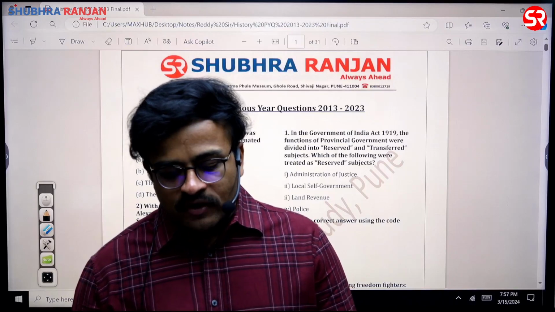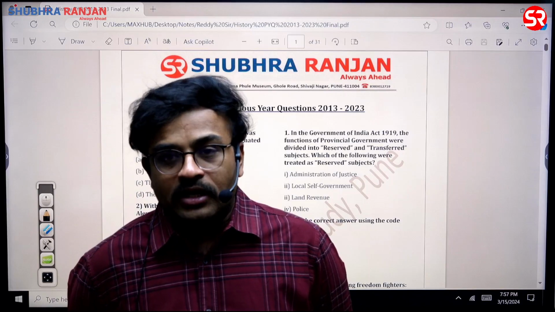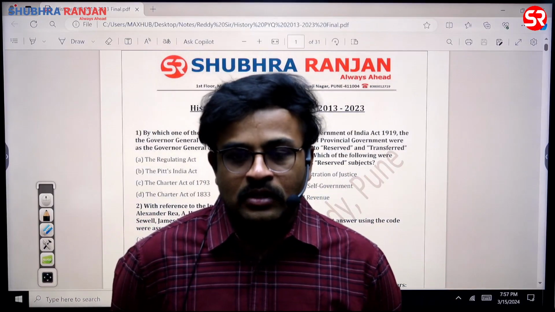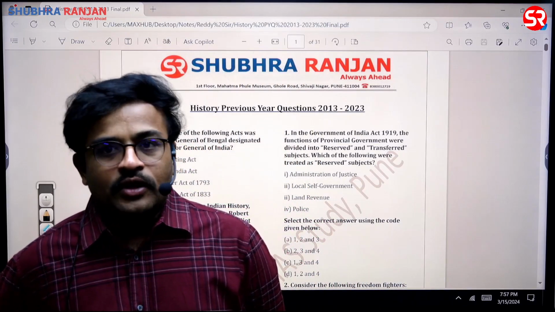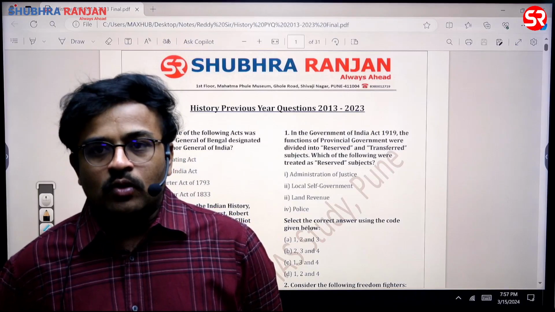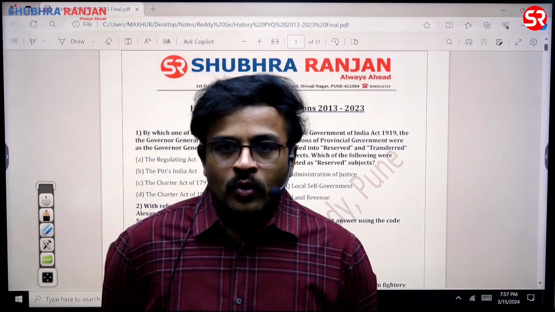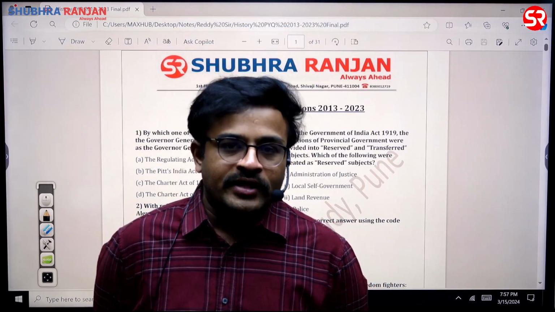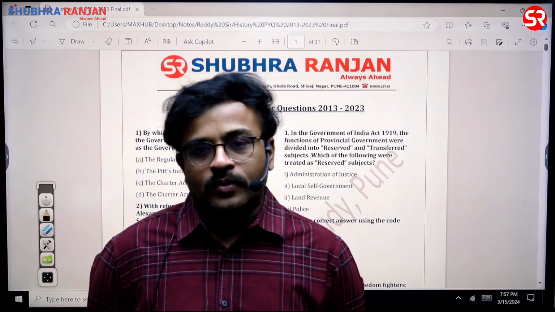Then apart from these four areas, one more important thing this year is that there are some personalities of modern India who are highly relevant for us. Particularly, you might have seen that Shantiniketan got the UNESCO World Heritage Site tag, because of which the personality of Rabindranath Tagore is going to be very relevant. We have seen this pattern in UPSC, wherein if any UNESCO World Heritage Site tag is given to any historical or heritage site, UPSC's interest is naturally attracted towards the said topic.